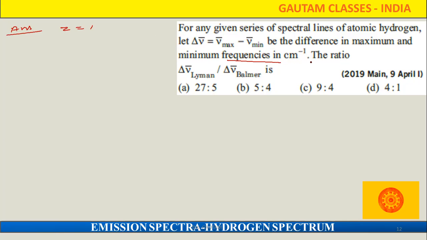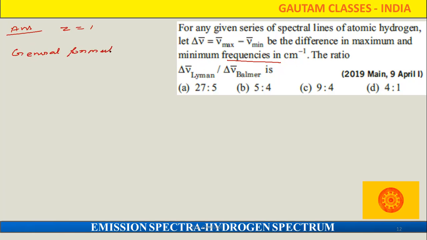So dear student, don't get confused in that. He is not asking about frequencies, he is asking about the wave number. So firstly we have to find the difference in their energies, then take the ratio for the Lyman series and Balmer series. Firstly I am going to find it for the Lyman series. And first, the general formula we are going to apply here.